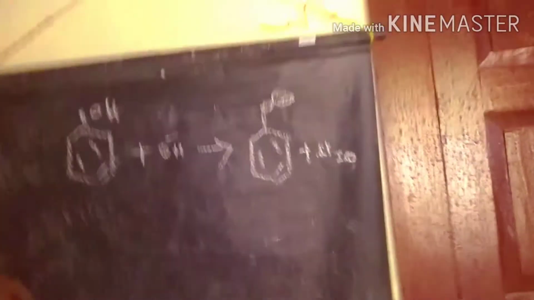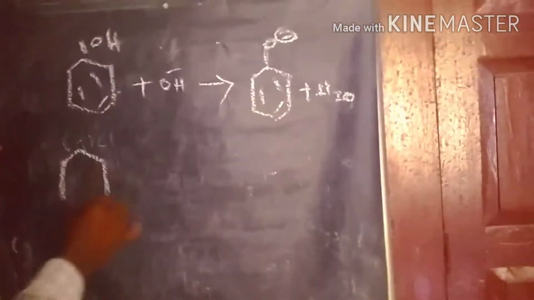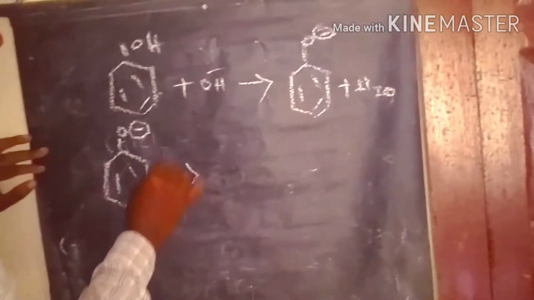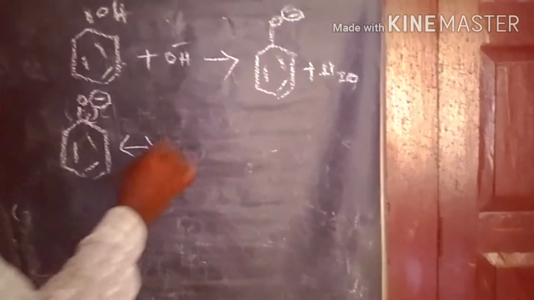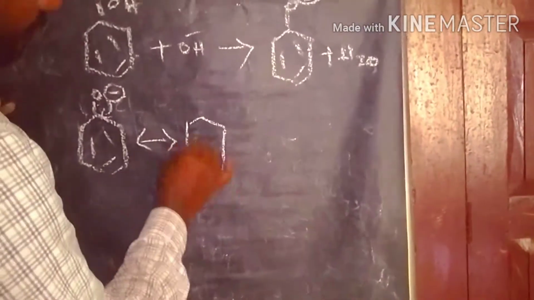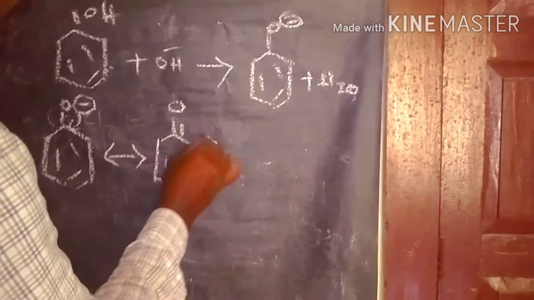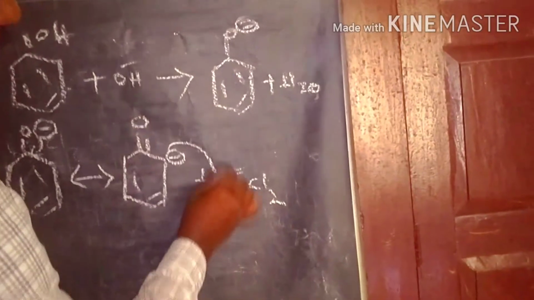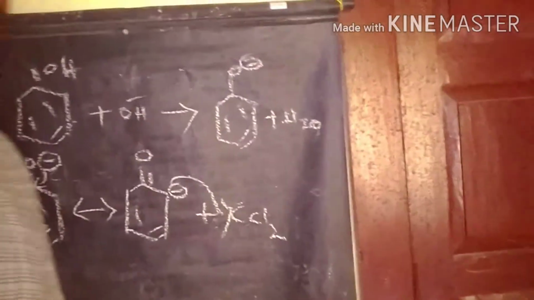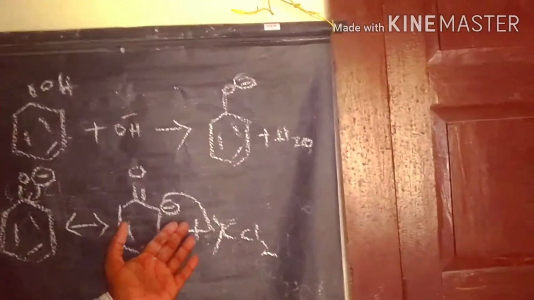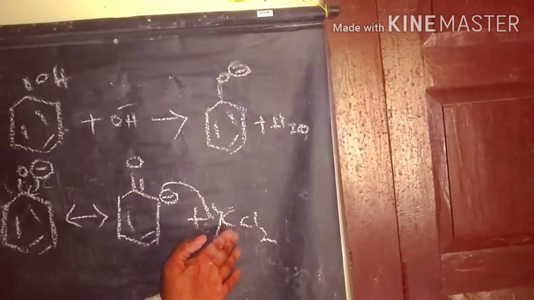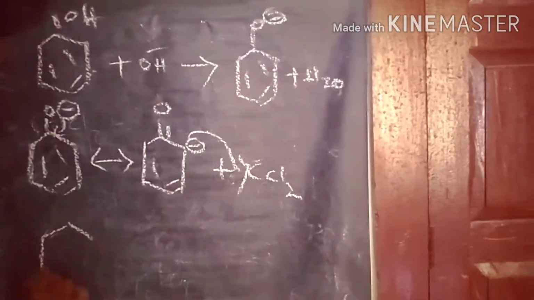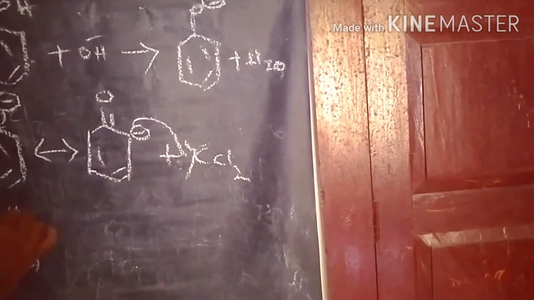So what is happening? The phenoxide ion is involved in this reaction, and this is one of the resonance structures. We write here the phenoxide ion resonance structure to react with dichlorocarbene. The dichlorocarbene is an electrophile, so the ring donates electrons towards the dichlorocarbene. This is the intermediate we get from the reaction of these two compounds.